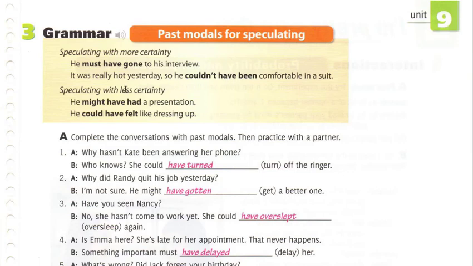Speculating with less certainty. He might have had a presentation. He could have felt like dressing up. Speculating with less certainty, using might have and could have. So here we're going to see more examples.